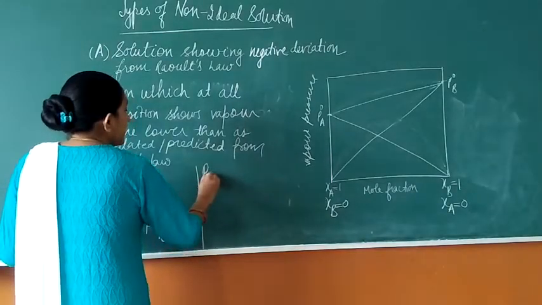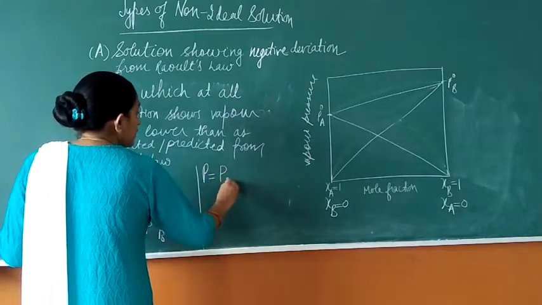The total pressure P should be equal to the sum in the case of Raoult's law.